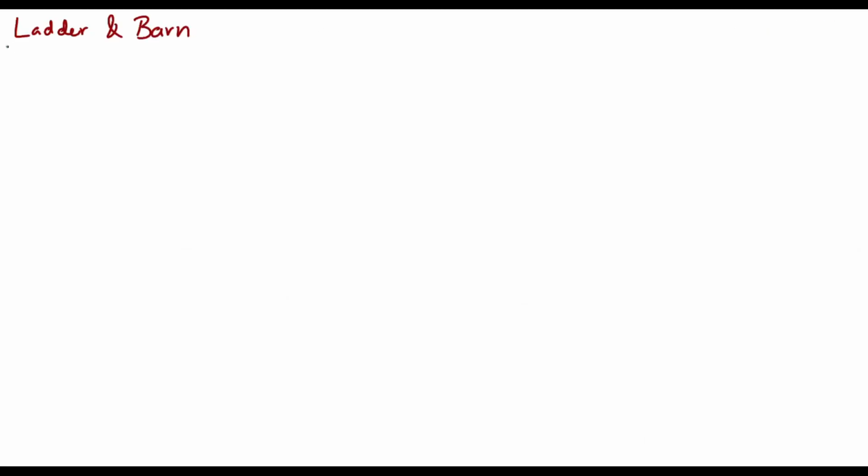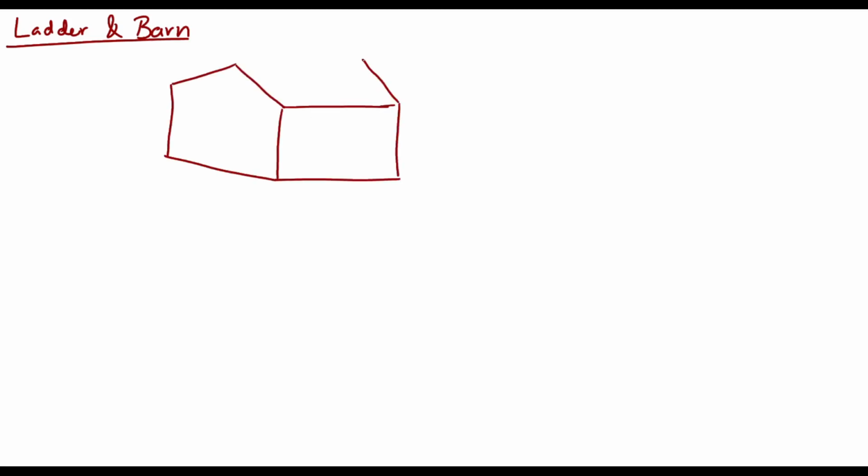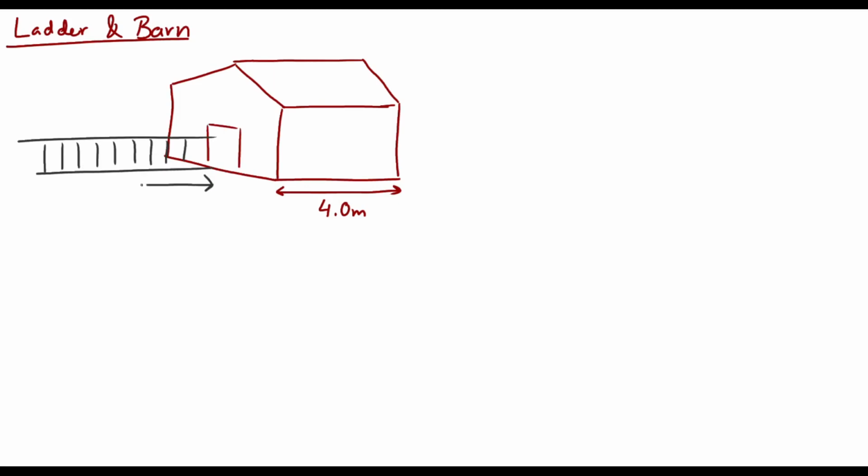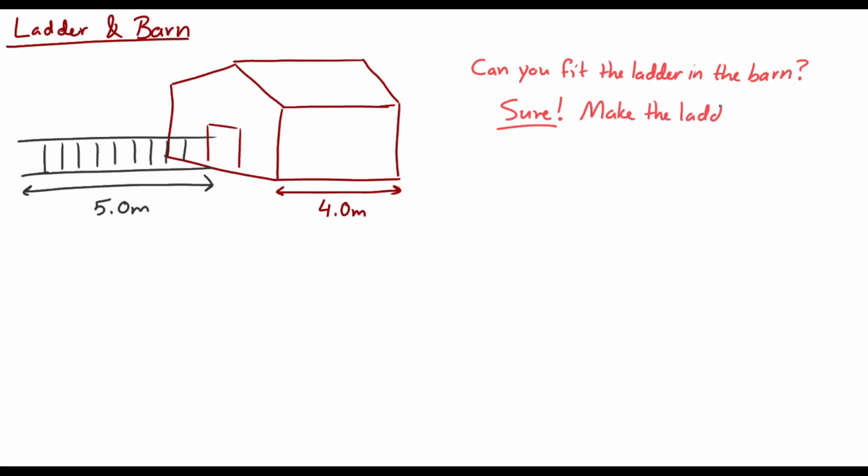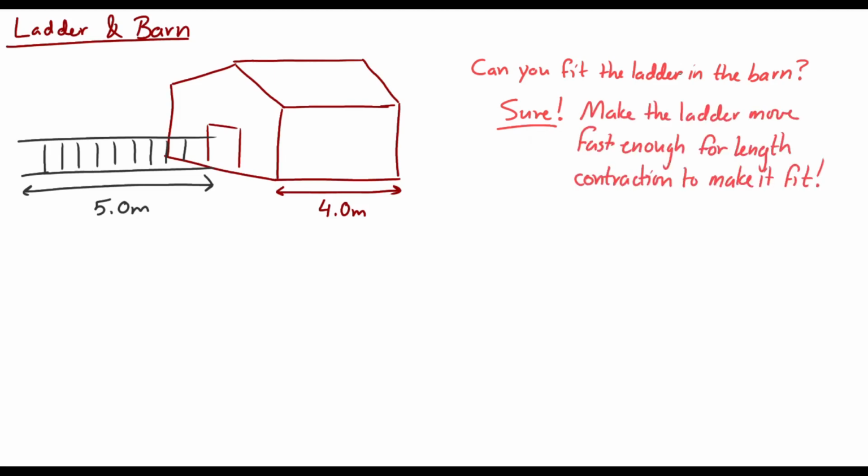Another example that we'll look at is the ladder fitting into a barn. Imagine you have a barn that is 4 meters wide, and a ladder that is 5 meters long. You're asked, can you fit the ladder in the barn? Well, of course you can. You just have to make the ladder move very fast, and then you'll have length contraction. The proper length of the ladder is 5 meters, and you want it to contract to 4 meters.